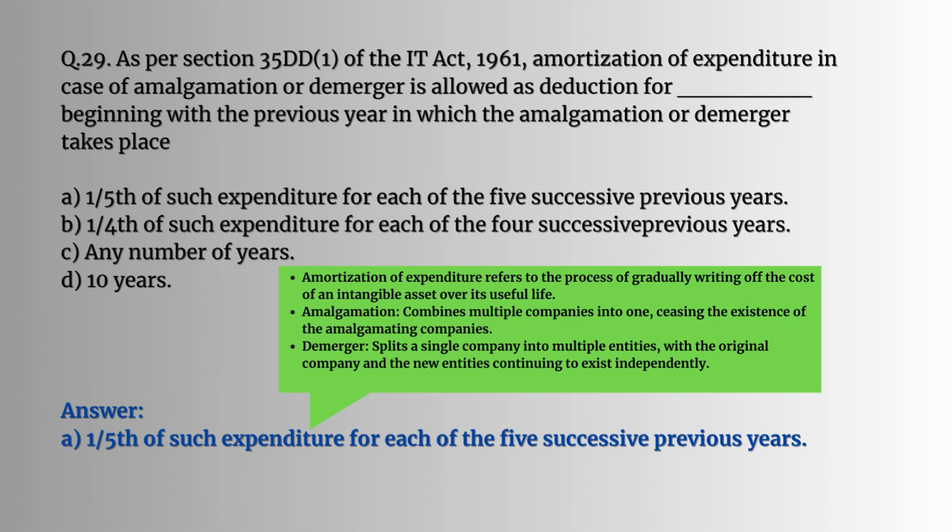What is amalgamation? Amalgamation means combining multiple companies into one, ceasing the existence of the amalgamating companies. What is called a demerger? It splits a single company into multiple entities with the original company and the new entities continuing to exist independently. So here the answer would be 1/5 of such expenditure for each of the 5 successive previous years.